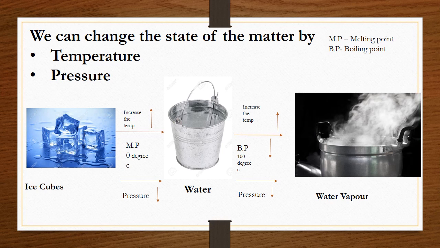In the same way, when you decrease the pressure of water vapor, it changes into water, and when you decrease the pressure again, it changes into ice cube. So this is a small example where you can change the state of matter.